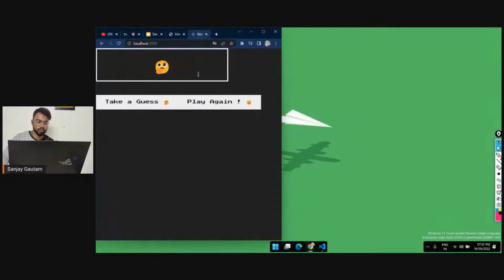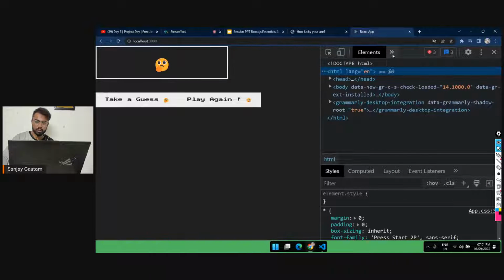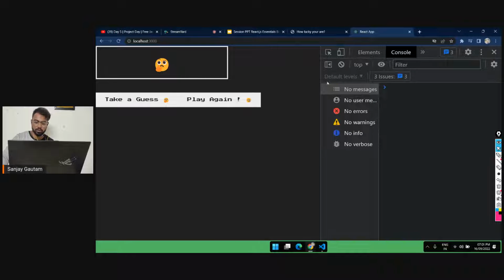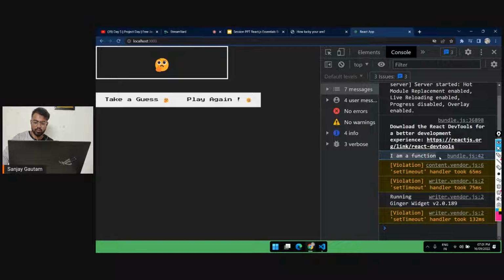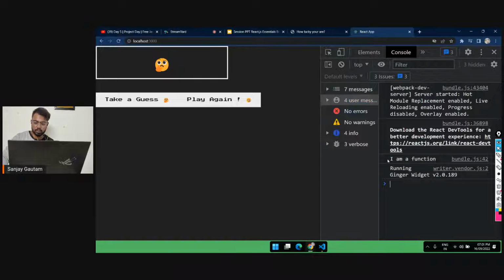So if I go over here and open the console panel, and remove everything from this console panel, and as soon as I give a refresh, you can see we are getting I am a function here. And see, if I change the state, I'm again getting I am a function.